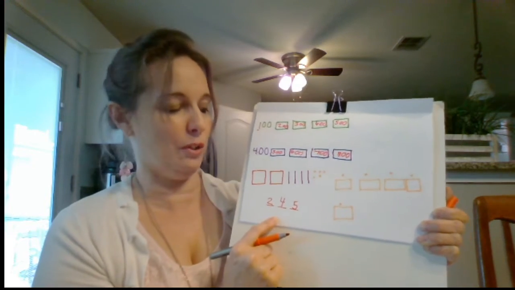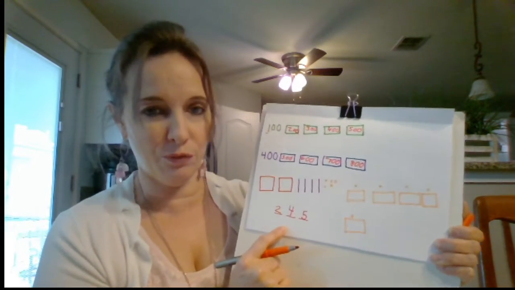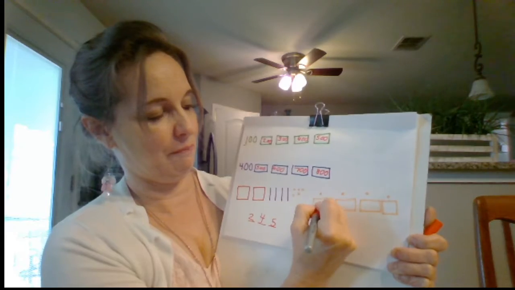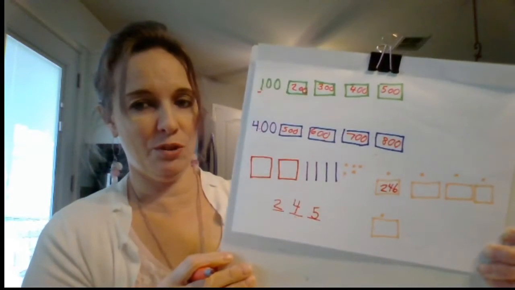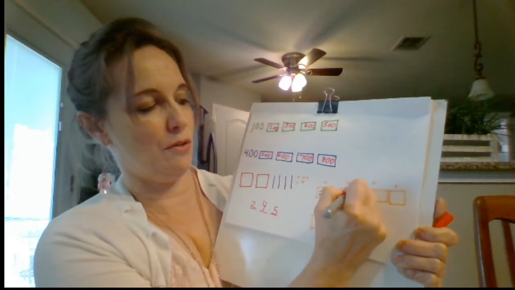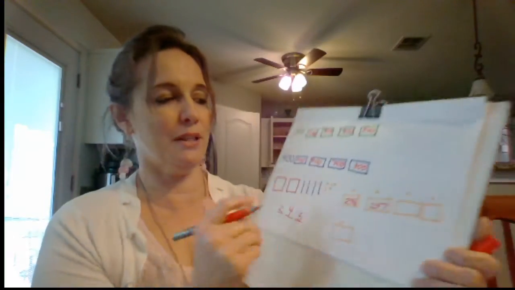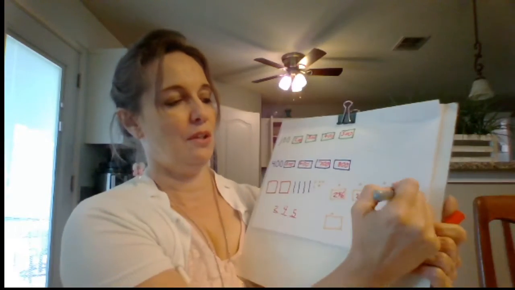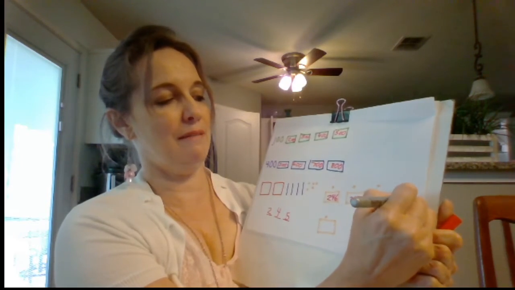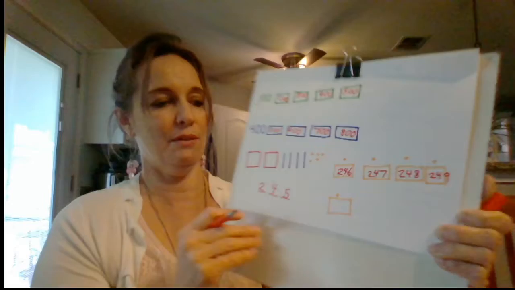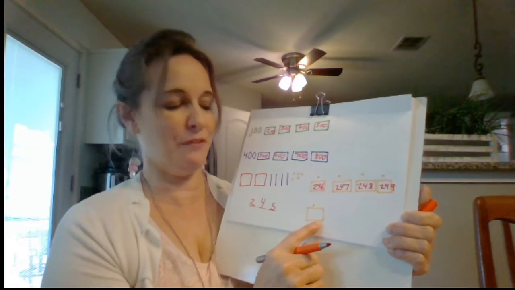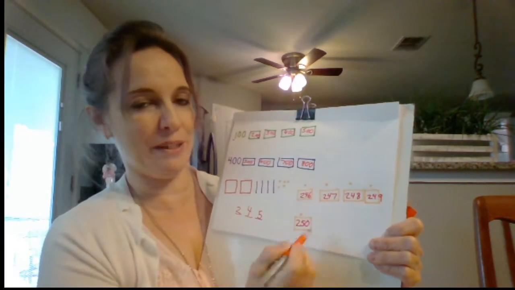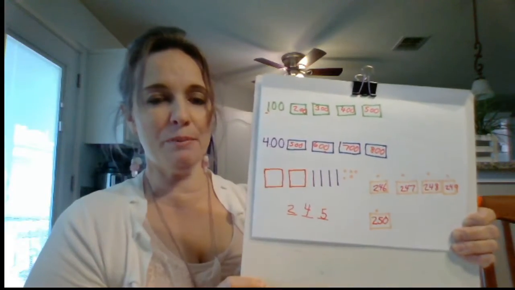Sometimes it's easier that way. 240, 241, 242, 243, 244, 245, 246, 247. What comes next? 248, 249. Uh-oh. What comes next? 250. I'm going to have to change my tens because I got to the end of that family. Now I'm at the 250. So you're going to have a problem like that today.